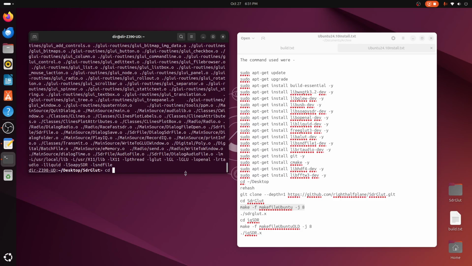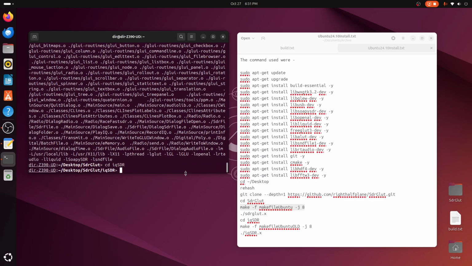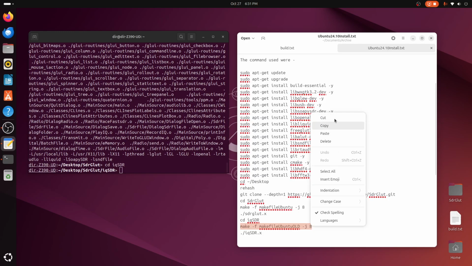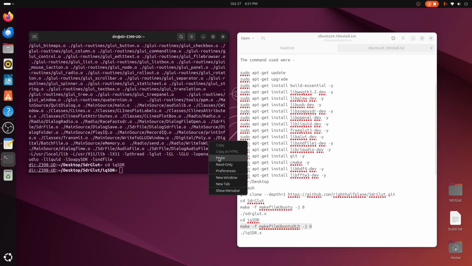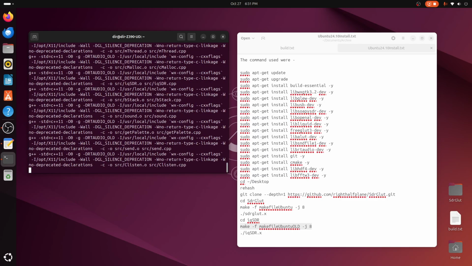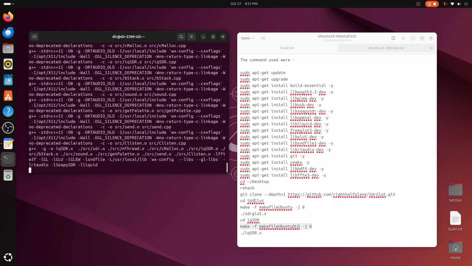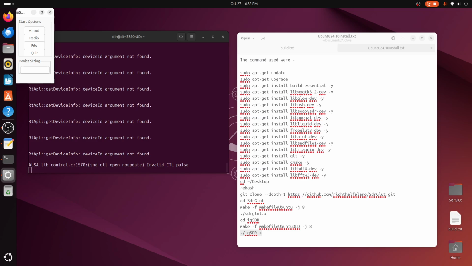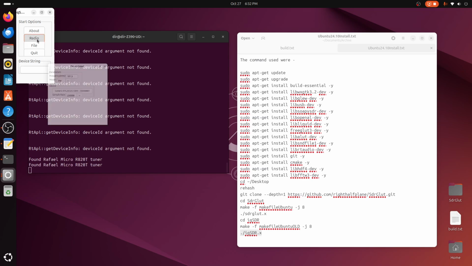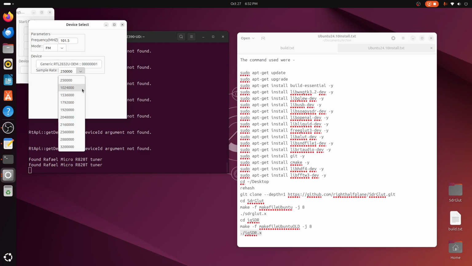Now we'll go down into iqSDR and do a build there. I'll make UbuntuOLD. And then we can run iqSDR. Okay, usually use 2.5